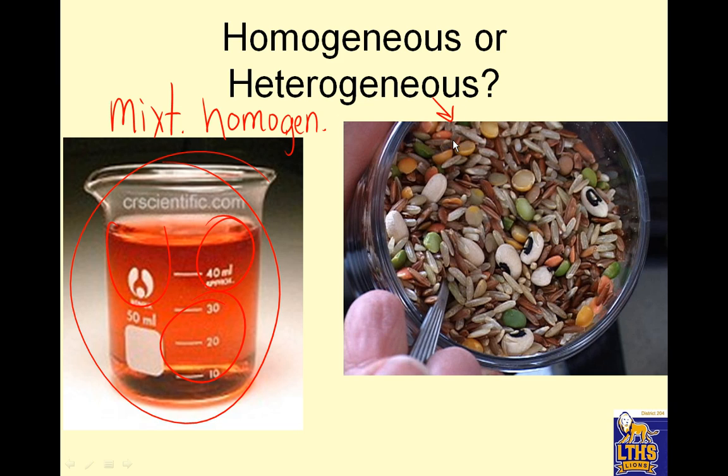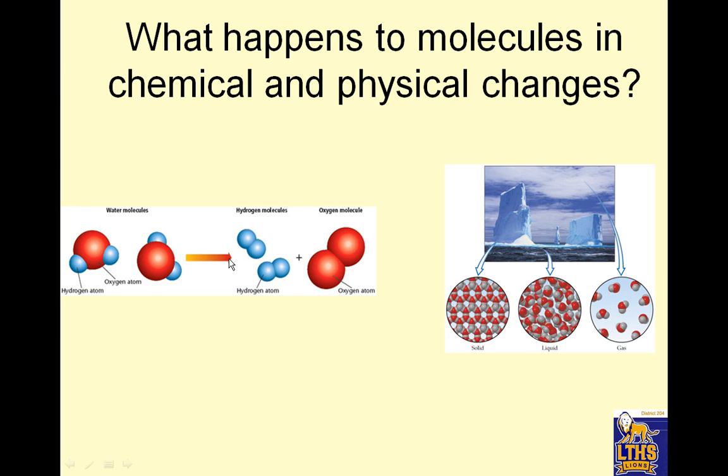This is a mixture that's heterogeneous because if I take a spoonful, I might get 3 pieces of rice, and look, I can see the rice. If I take this, I might get 4 pieces of rice and 3 of these other things. Okay, so a heterogeneous mixture, you can see the parts, and you get different parts in each sample. Okay, homogeneous, you can't see the different parts, and you get the same parts in each sample.